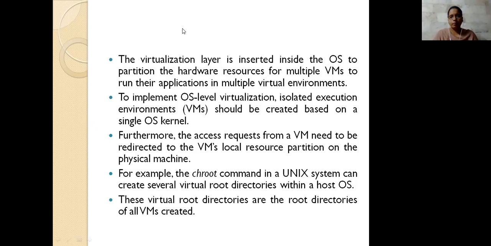Take the example of chroot. What it does is create many virtual root directories, or existing root directories; that is one example. So here is another virtualization, where we create virtual directories or root directories by using this virtualization.